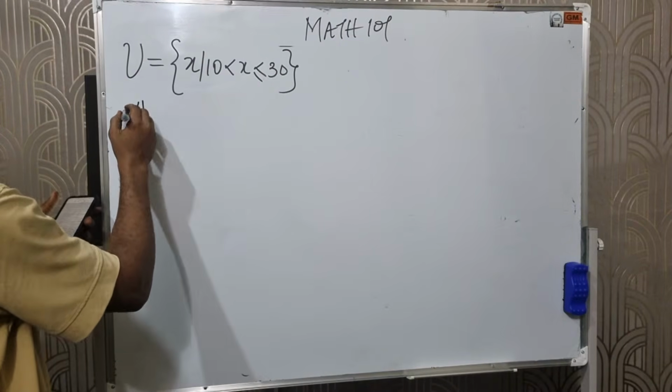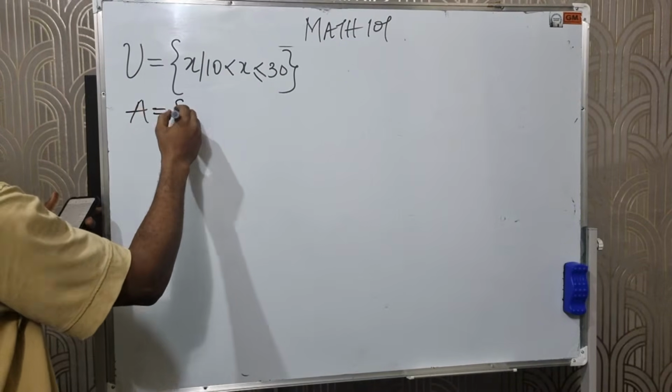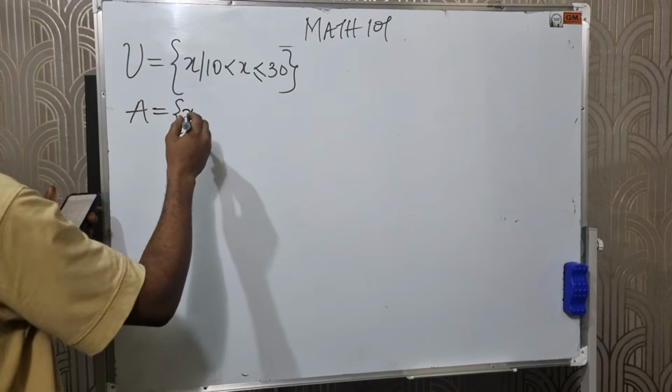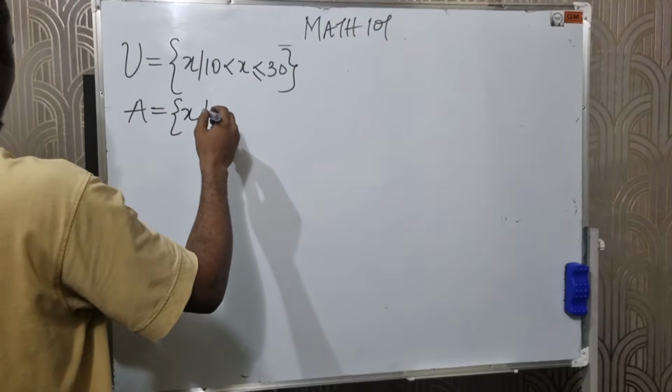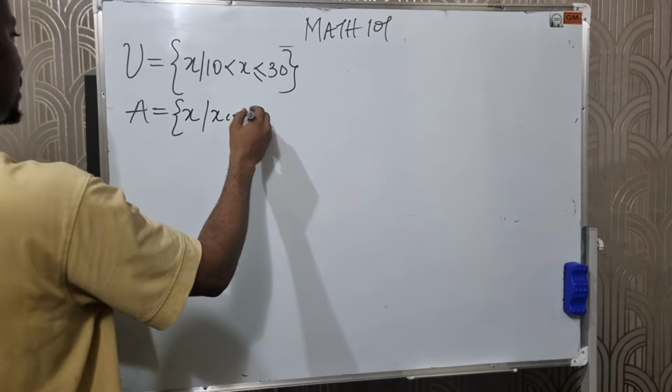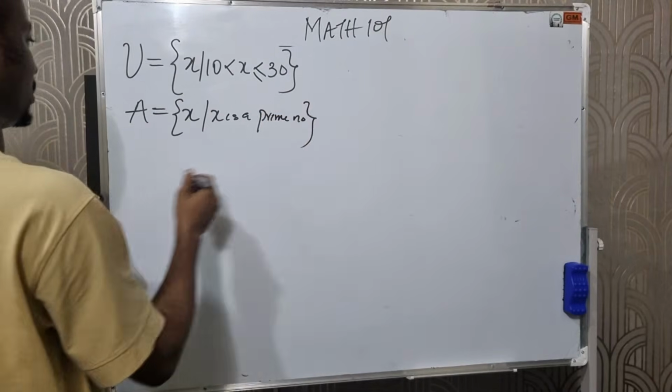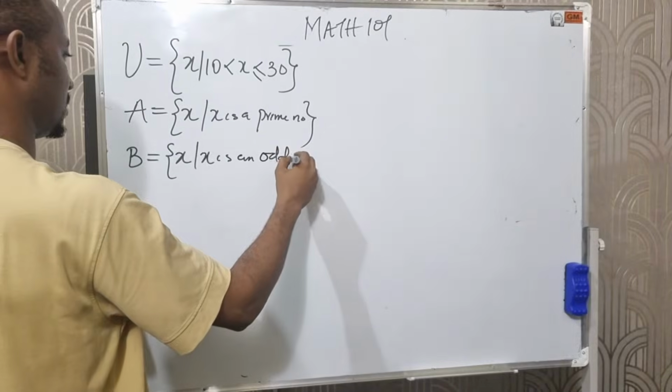And we are told that set A is x such that x is a prime number. Then set B is given as x such that x is an odd number.